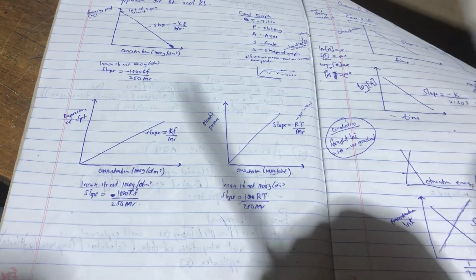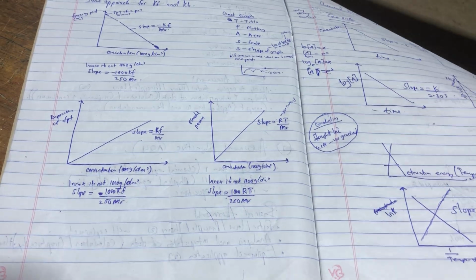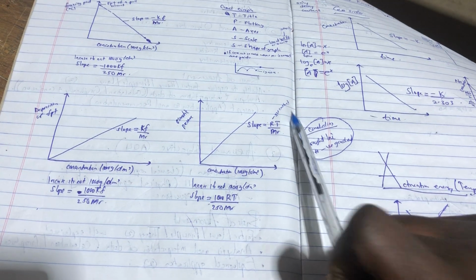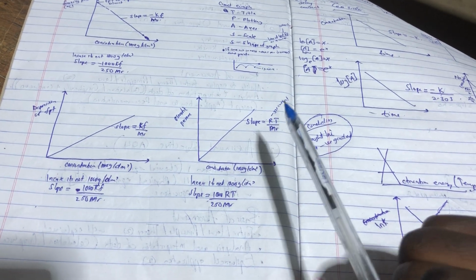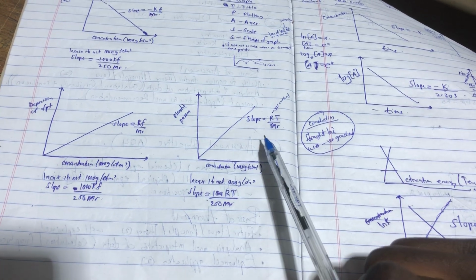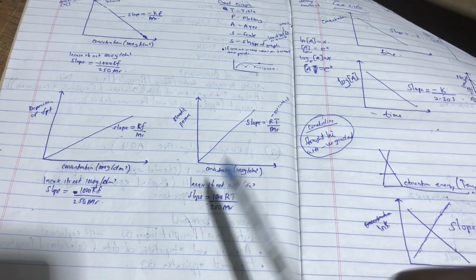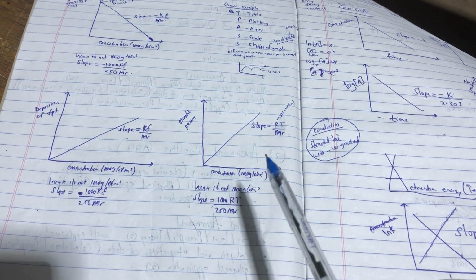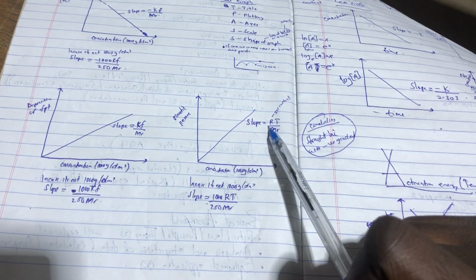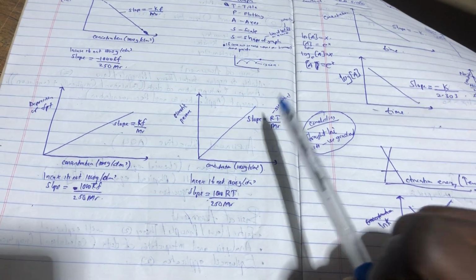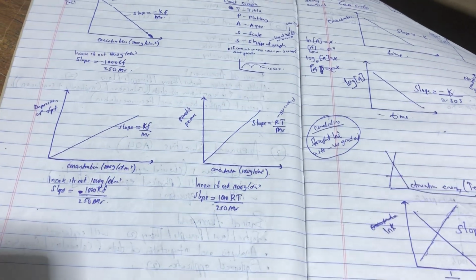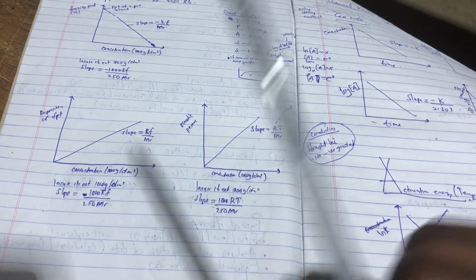And at the same time, if in colligative properties I get my graph of osmotic pressure against concentration, I'm going to get a positive slope, which is given by RT over the molar mass, in which R is the gas constant. If my concentration is not 1,000 grams per decimeter cubed, the slope is going to be 1,000 RT over 250 molar mass. And that is all for the graphs in colligative properties.